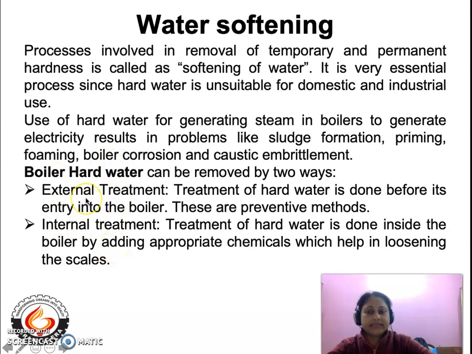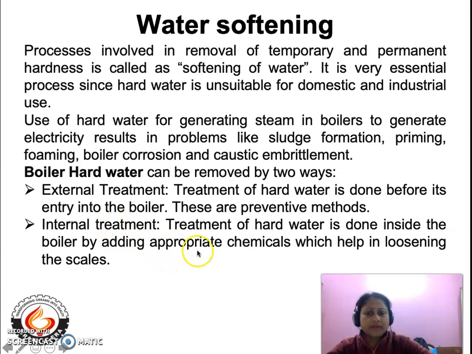The word external means that the hard water is treated just prior to its entry into the boiler. So the methods used are preventive methods. Now, what is internal treatment? When the hard water has already passed into the boiler and has caused subsequent damage, and we want to treat the hard water that is already in the boiler, that type of treatment is called internal treatment.